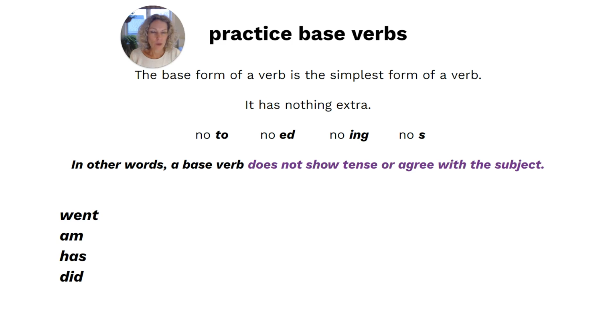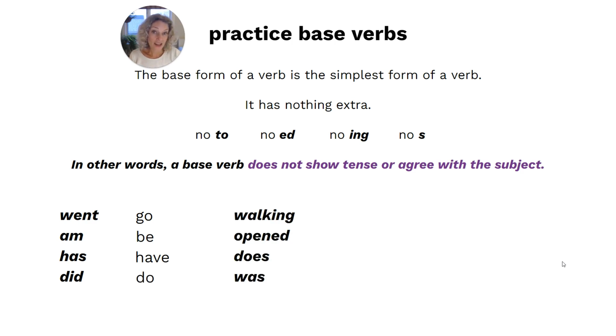So if you have the verb went, what would be the base form of that verb? So the base form of went is go. How about am? What's the base form of that verb? It is be. And how about has? What's the base form of that one? Well, that one is have. So you can see it's not always the shortest version of the verb, but it's the original form of the verb. And then did, the base form of that is do.